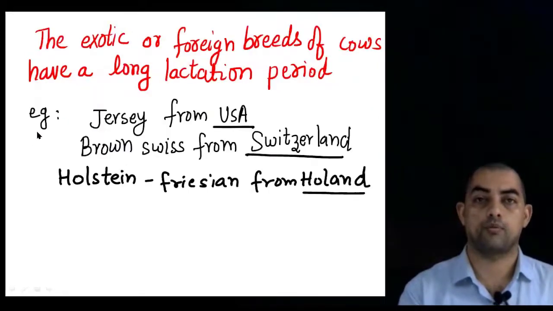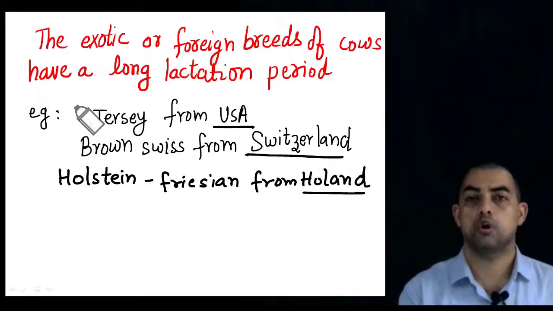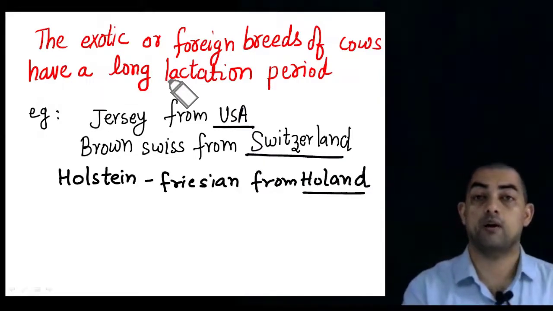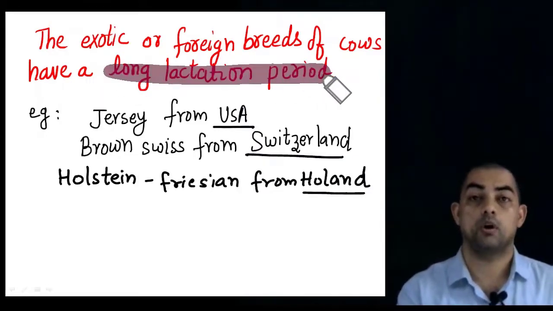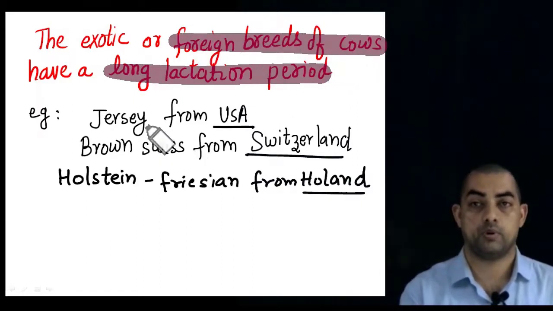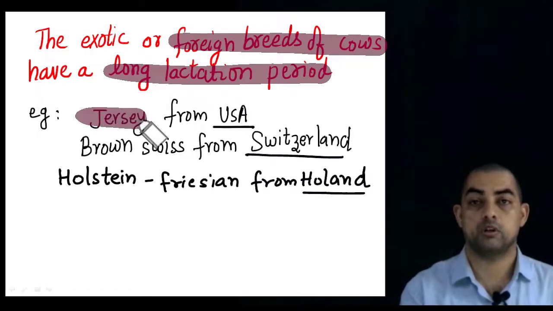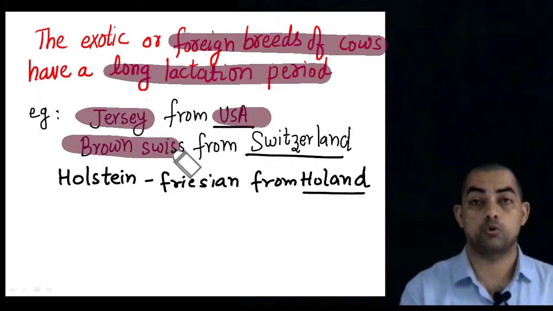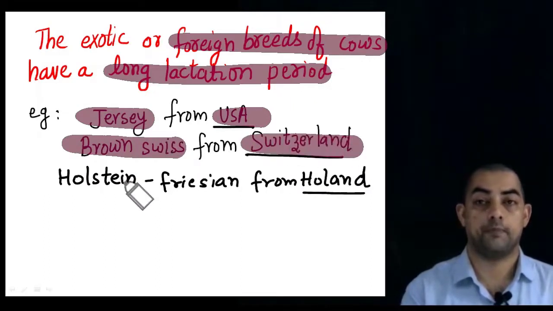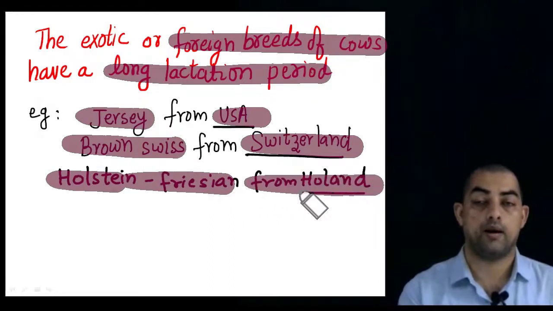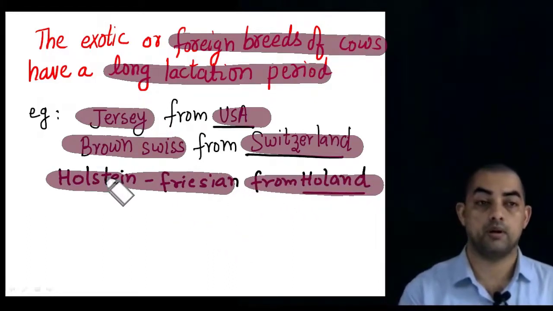The exotic or foreign breeds of cow have a long lactation period. Generally Indian cows don't have such a long lactation period, and if we are interested in milk production, then we have to choose breeds which have long lactation periods. Foreign breeds of cow have a very long lactation period. The first, very famous example is the Jersey cow. Jersey cows are from USA. The second one is Brown Swiss, from Switzerland. Next are Holstein Friesian, from Holland. They are the three foreign breeds of cow.